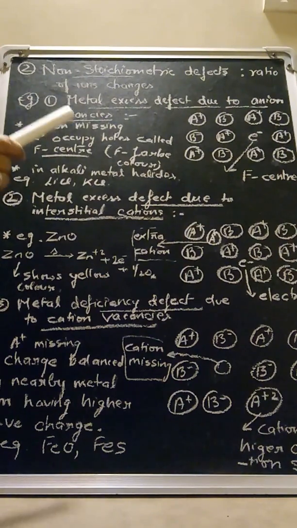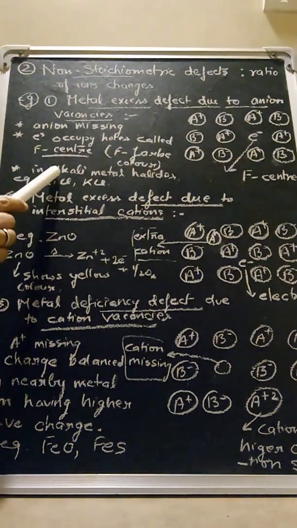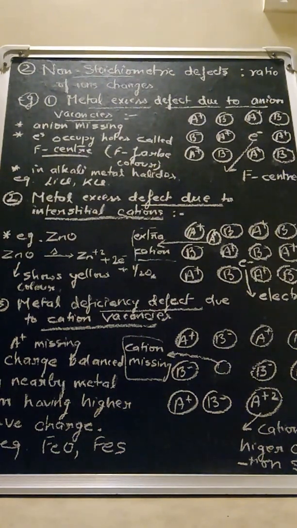So let us come again to this defect. The F centers are created in this kind of defect. It occurs in alkali metal halides majorly like LiCl, KCl, etc. Right? So the common questions have come up in this part.